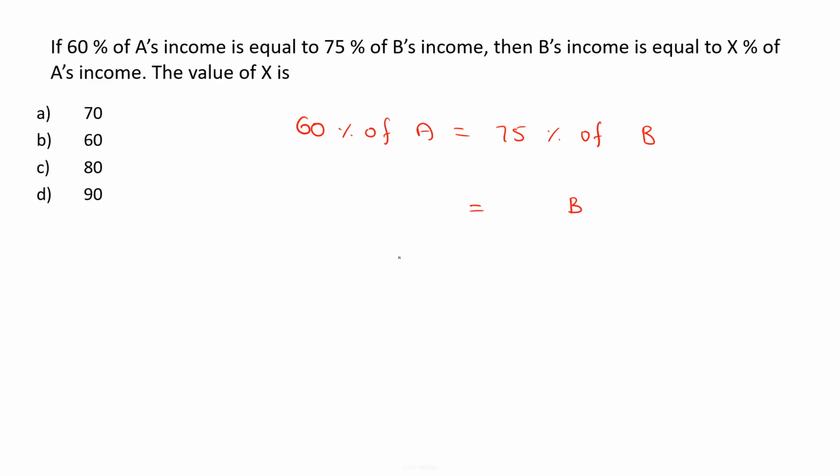To convert the 75 into 100, just multiply both terms by 4 upon 3.